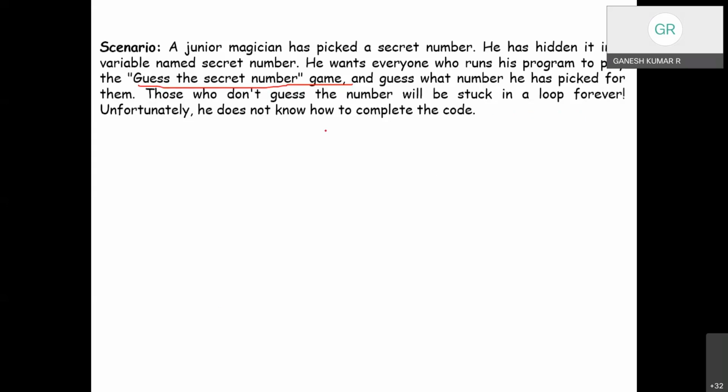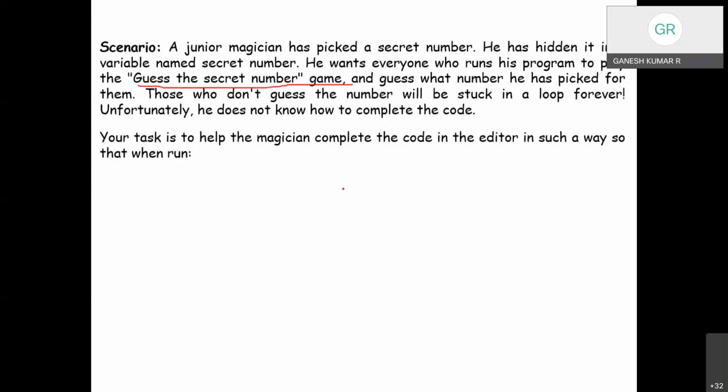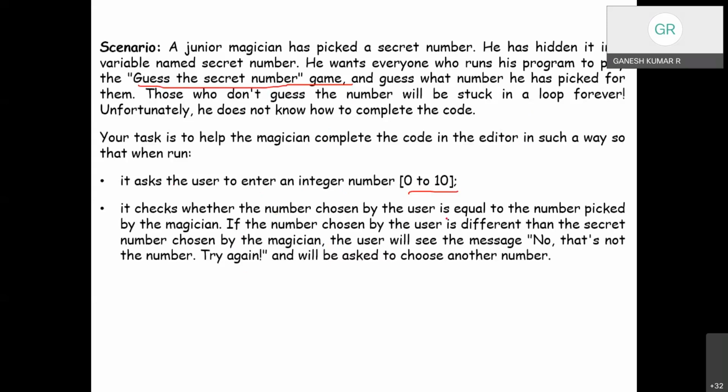Unfortunately, he does not know how to complete the code. Your task is to help the magician complete the code in the editor in such a way that when the program is executed, it asks the user to enter an integer number from 0 to 10. Got it? It checks whether the number chosen by the user is equal to the number decided by the magician. If it is different, then the user will see the message, no, that is not the number, try again, and the user will be asked to choose another number.